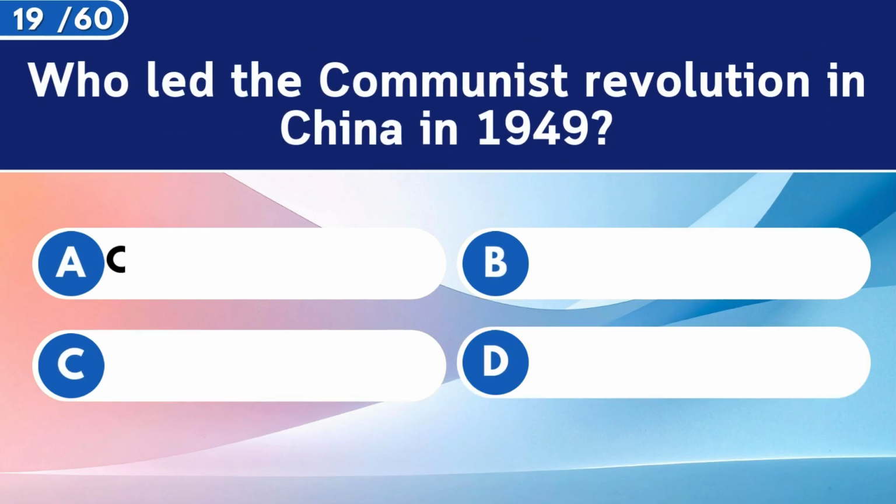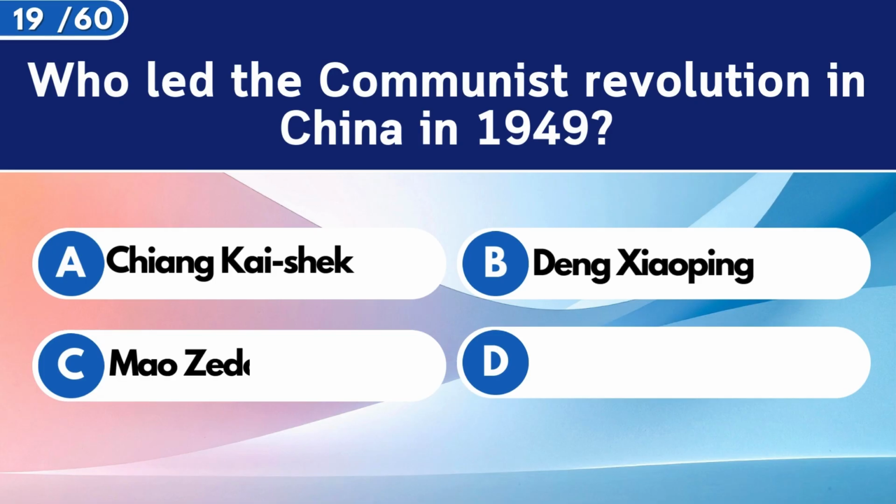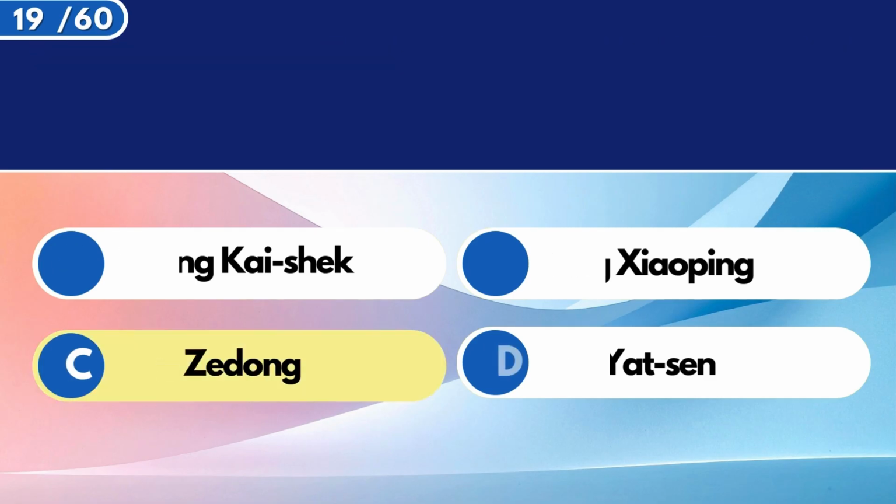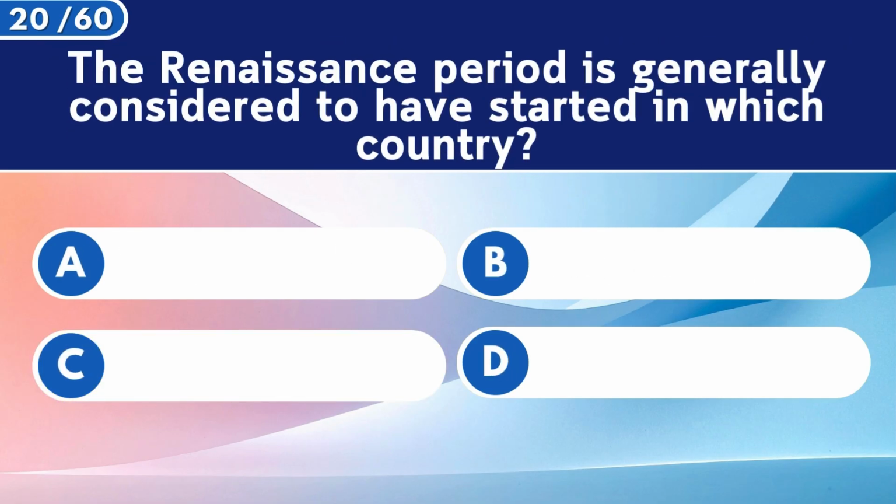Who led the Communist Revolution in China in 1949? Mao Zedong. The Renaissance period is generally considered to have started in which country?